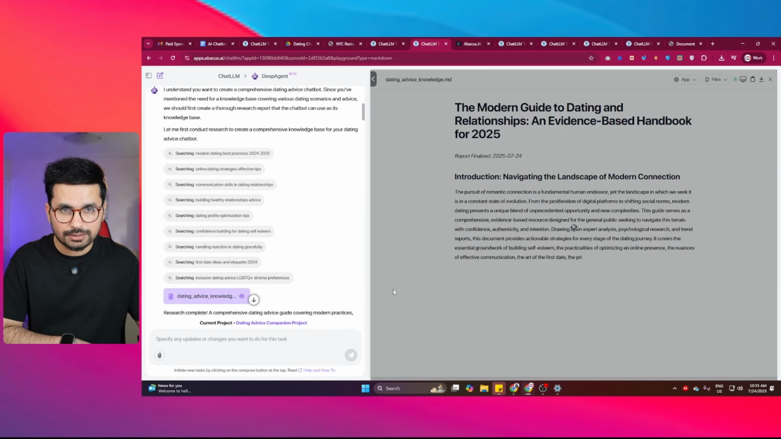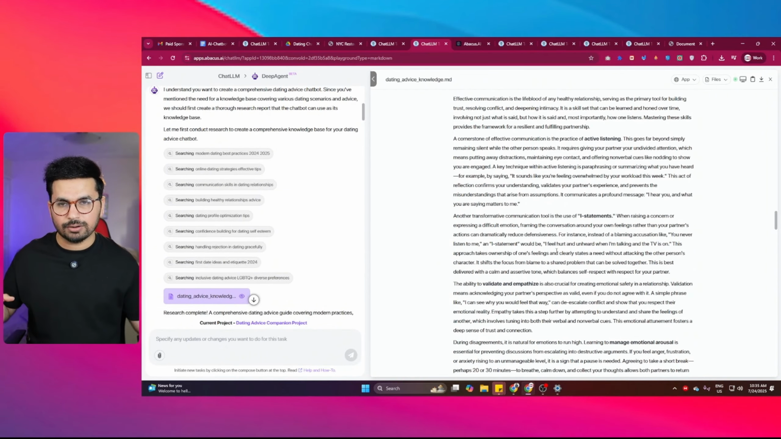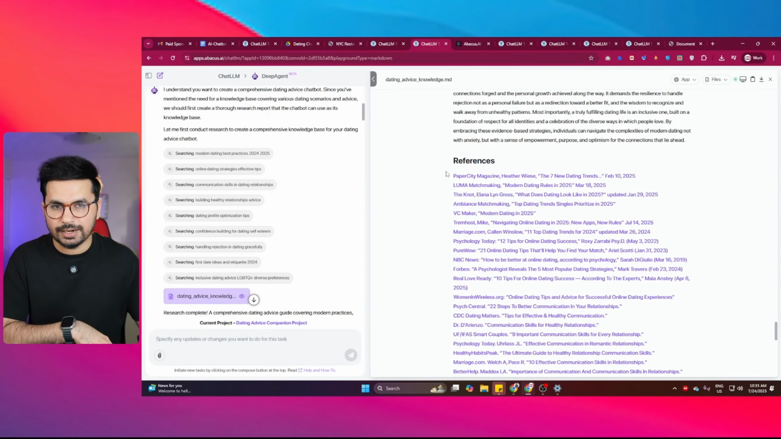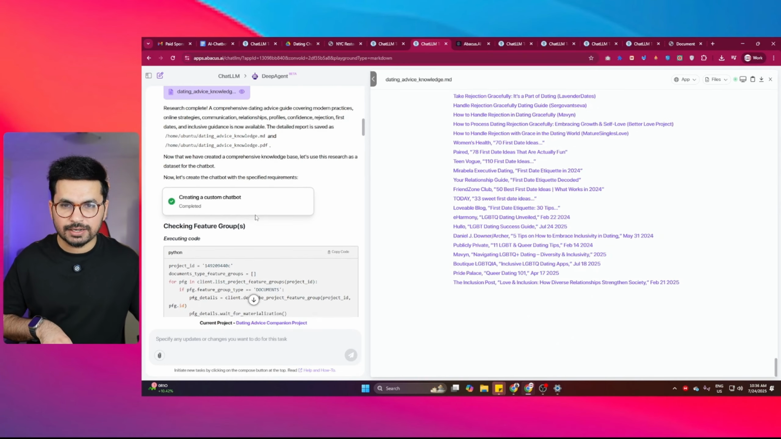Once it was done, it created this very detailed PDF file where it collected all of that information and compiled it into this PDF file. This is basically the knowledge base of this chatbot. And here you can see all of these different references as well. Then it started creating this custom chatbot.